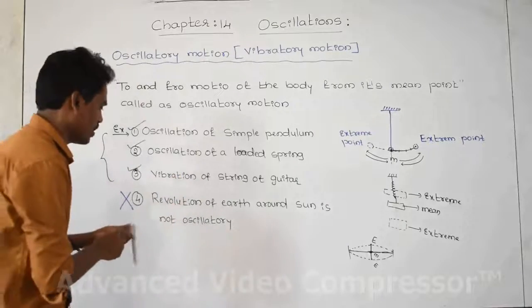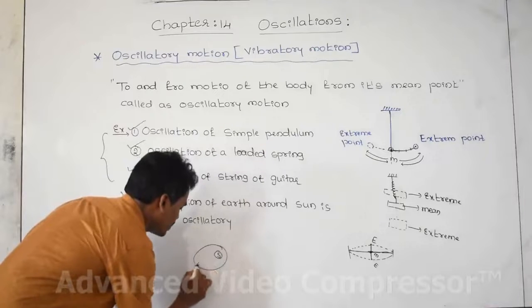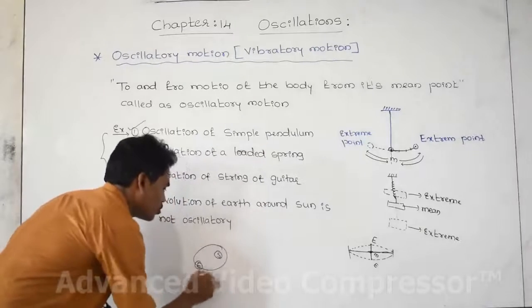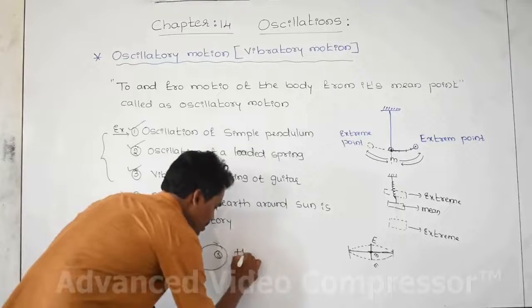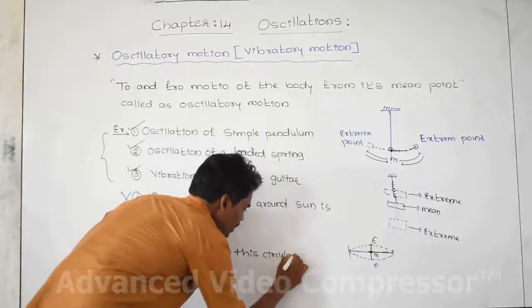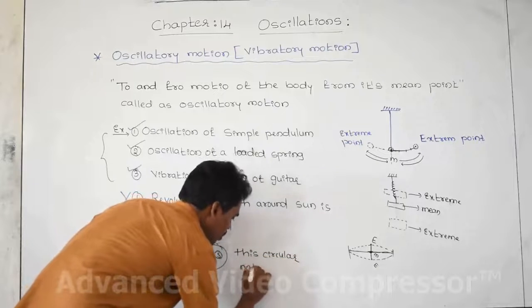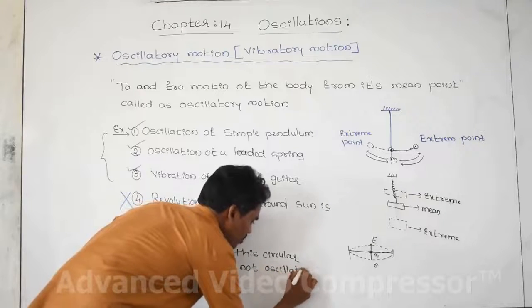motion. And here this is the sun and this is the earth. This is not a to and fro motion. This is a circular motion. This is circular and not oscillatory. Don't confuse this one.